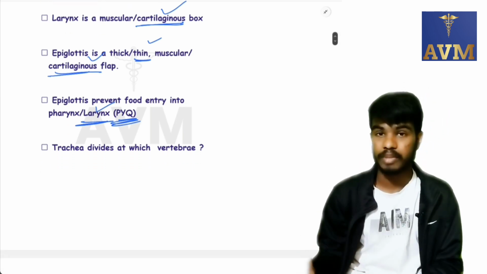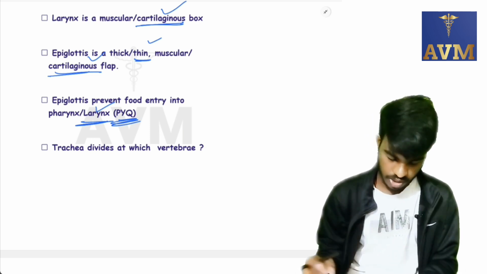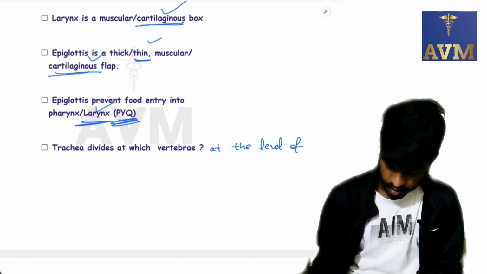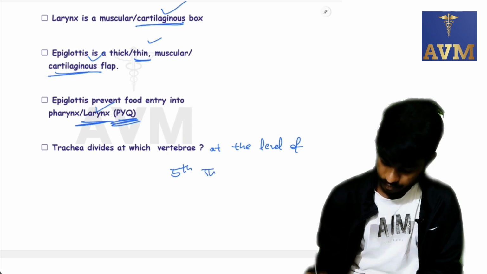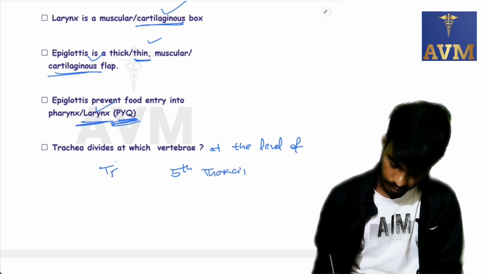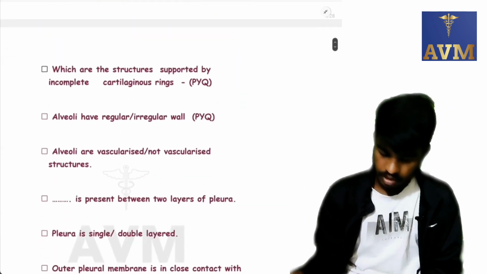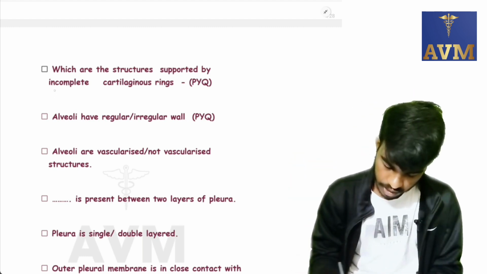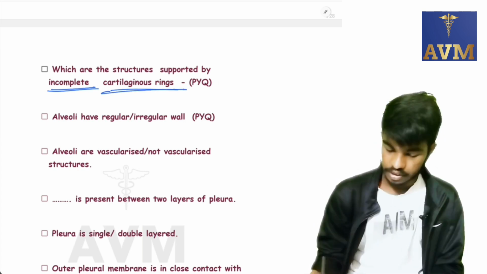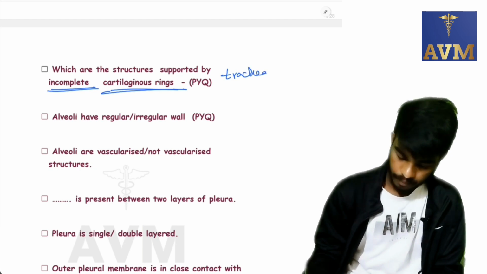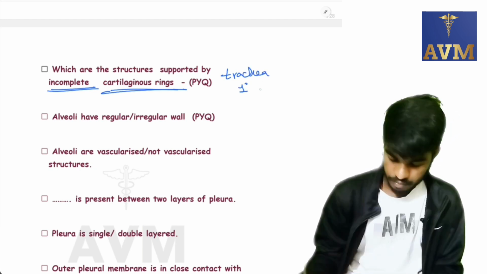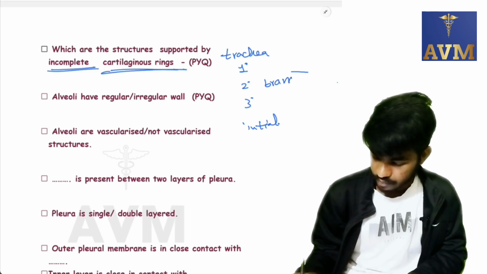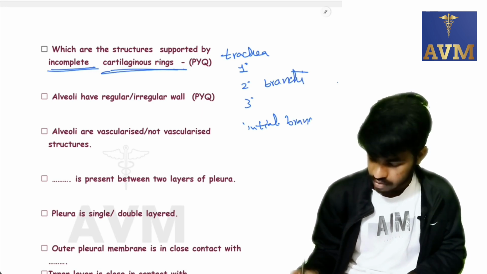Trachea divides at which vertebra? At the level of the fifth thoracic vertebra, T5. Which are the structures supported by incomplete cartilaginous rings? Trachea, primary, secondary and tertiary bronchi and initial bronchioles.